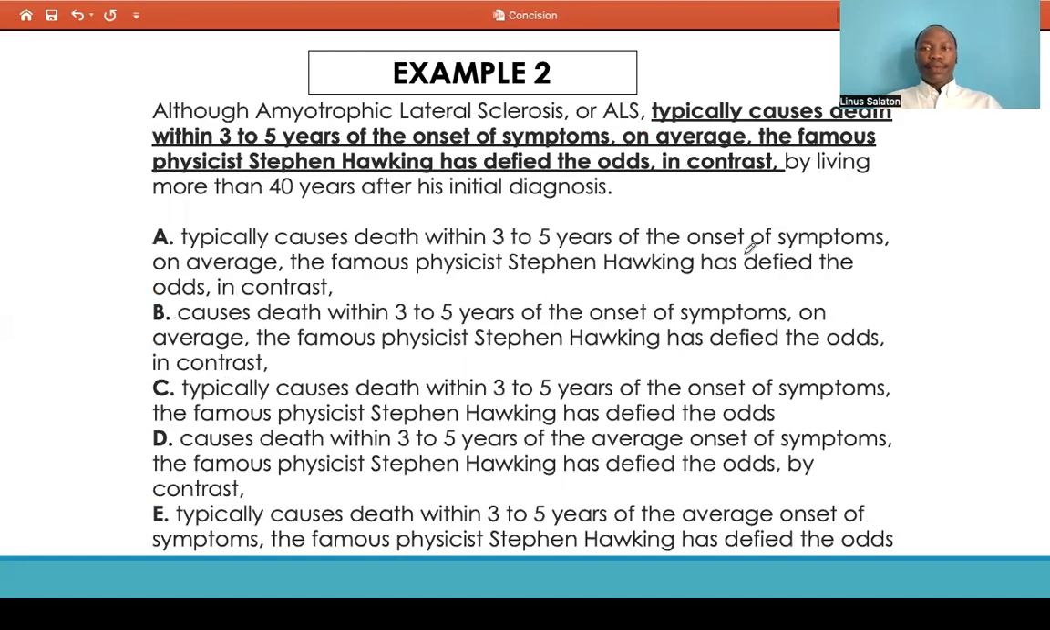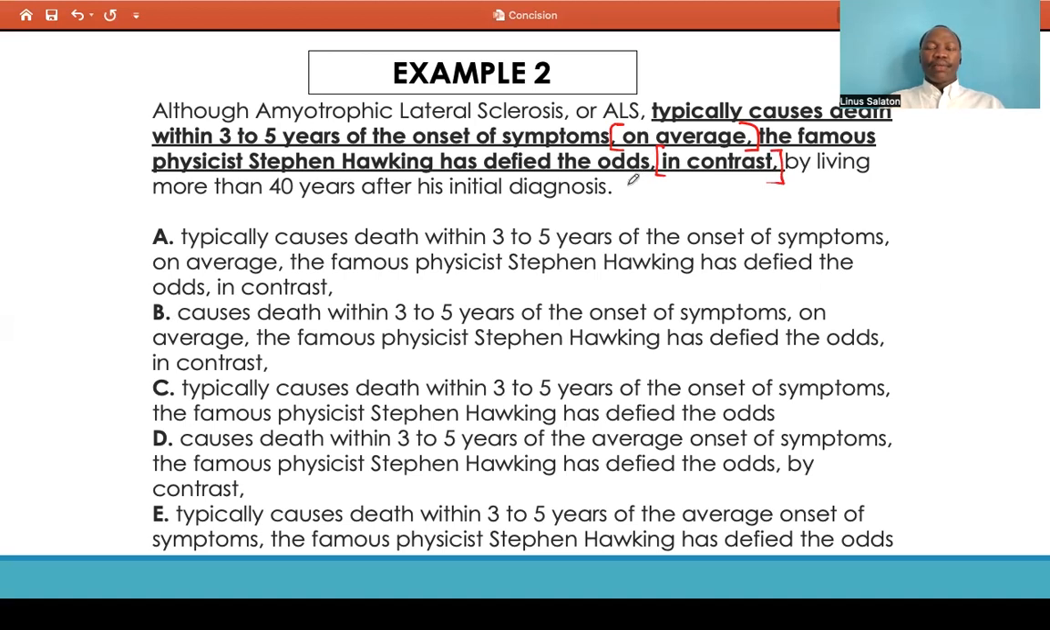Let's look at example 2. Example 2 says, although amyotrophic lateral sclerosis, or ALS, typically causes death within 3 to 5 years of the onset of symptoms, on average, the famous physicist Stephen Hawking has defied the odds, in contrast, by living more than 40 years after his initial diagnosis. Now, we can tell that this statement has quite a number of commas. We have a comma after symptoms, then on average, and then after odds, then in contrast.